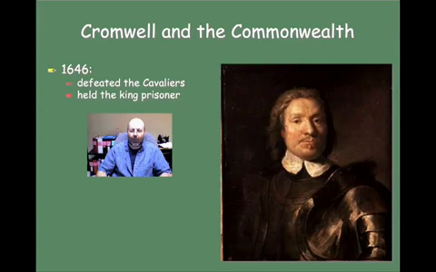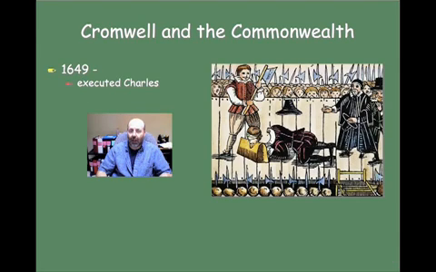Okay, now, the person that you need to know is Oliver Cromwell. And Cromwell's going to set up a commonwealth because in 1646, Cromwell basically defeated the Cavaliers. He defeated the king. And he actually held the king prisoner. He captured the king and held him prisoner. And then in 1649, they finally decided to execute Charles. Essentially, he had his head chopped off.